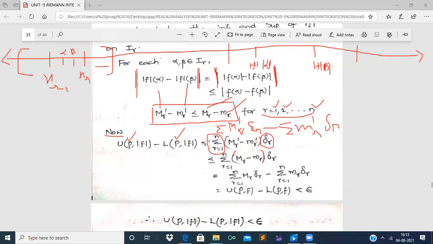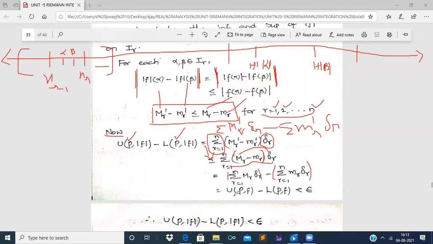Therefore this is converted into less than or equal to, right? And if we proceed further, summation r equal to 1 to n capital Mr into delta r minus summation r equal to 1 to n small mr into delta r, right? The first summation is the upper Darboux sum, and the second is the lower Darboux sum.